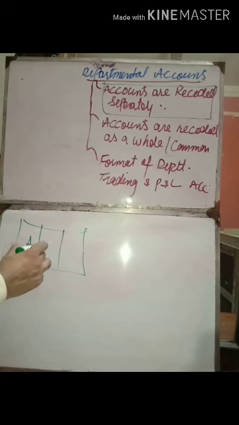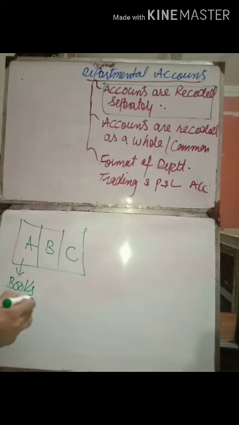First of all, accounts recorded separately. It means some accounts, some amounts, must be recorded separately. For example, we have three departments: department A, department B, and department C. In department A, we are selling books.